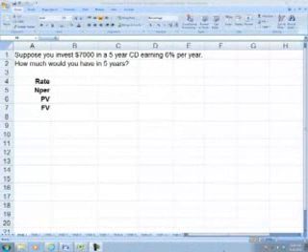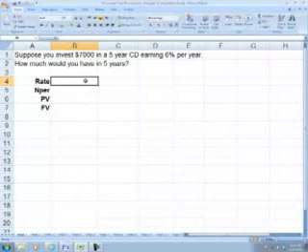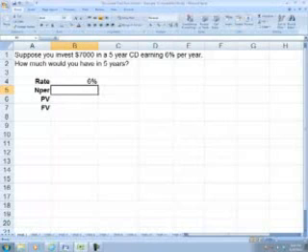Suppose you invest $7,000 in a 5-year CD earning 6% per year. How much will you have in 5 years? Our rate is input either as a decimal or as a percentage. Let's input it as a percentage. Number of periods. There are 5 compounding periods in 5 years.